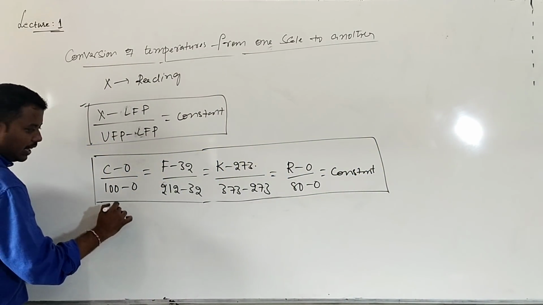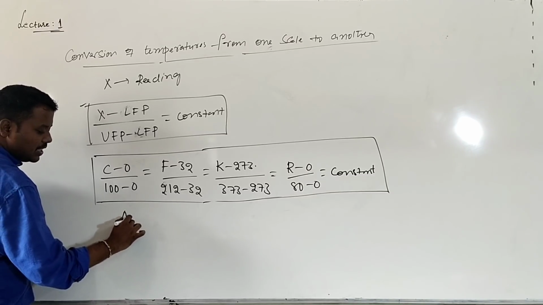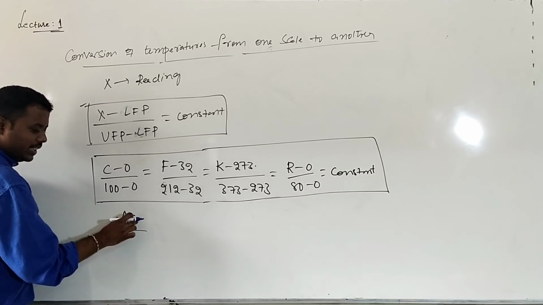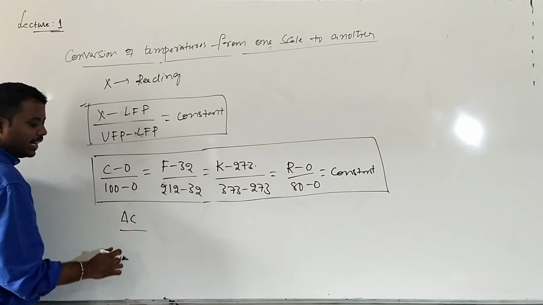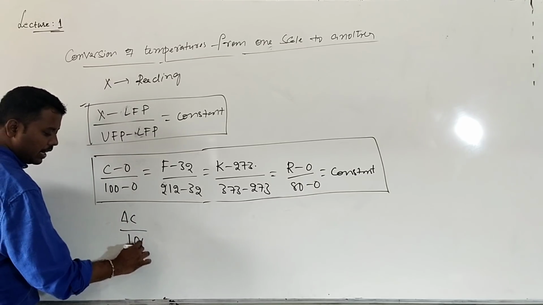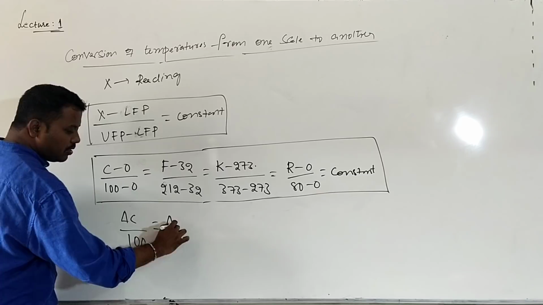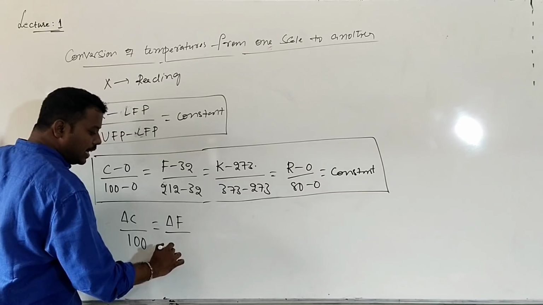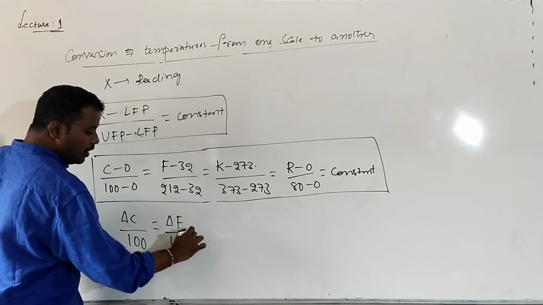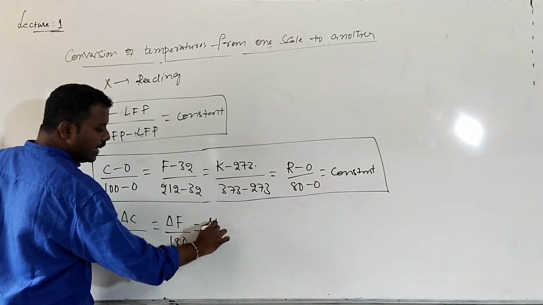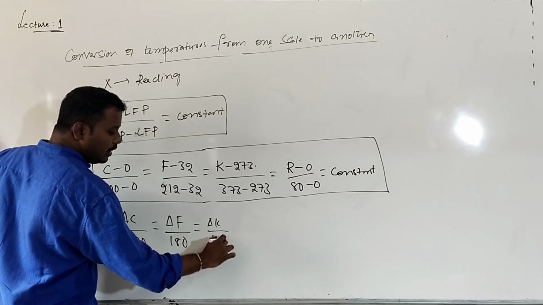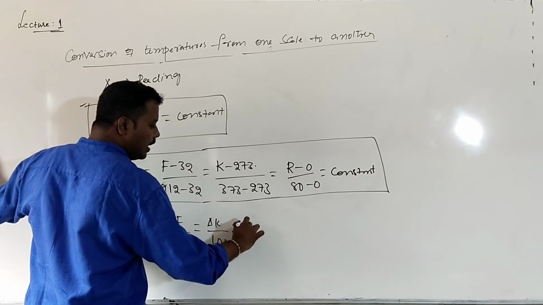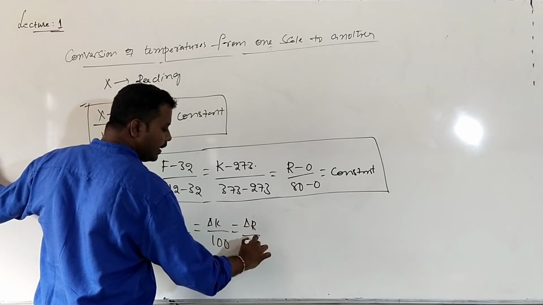This can also be written with the change in temperature: delta C divided by 100 will be equal to delta F divided by 180, which equals delta K divided by 100, which equals delta R divided by 80.